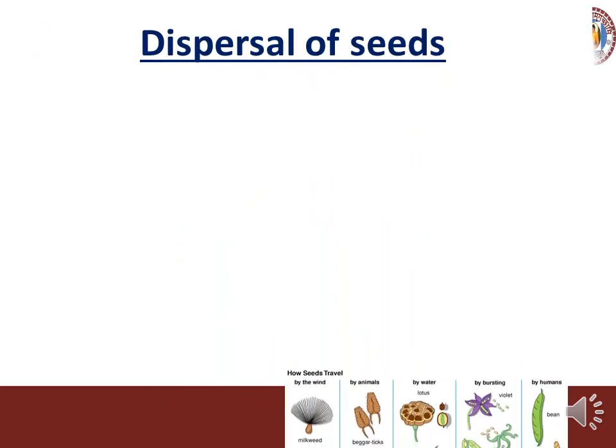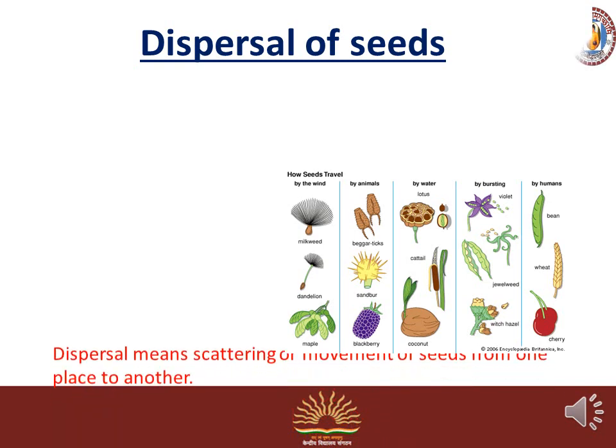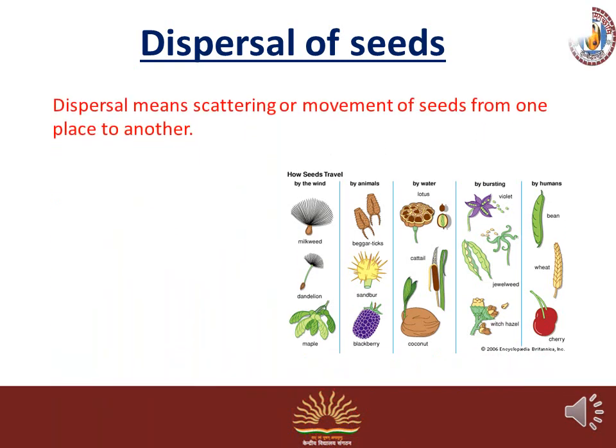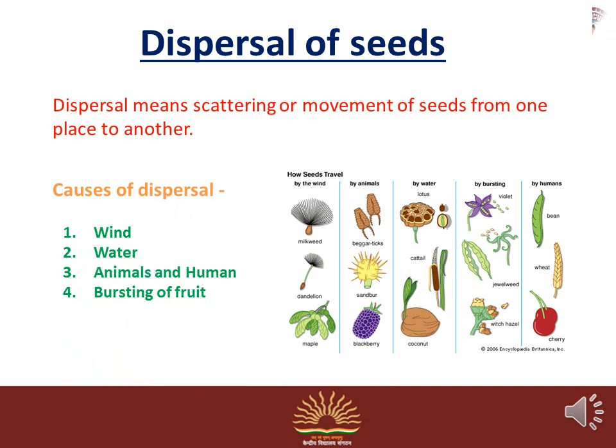Now come to the dispersal of seed. What is dispersal of seed? Dispersal means scattering or movement of seed from one place to another. It means the movement of seed can be done by many agents. First agent is air, second is water, third is animal and human, and fourth one is bursting of fruit.